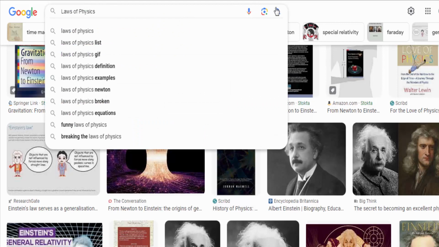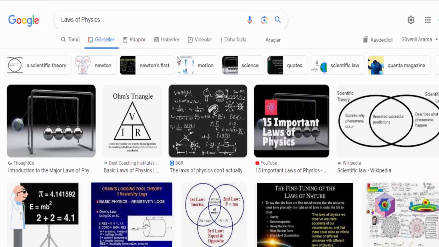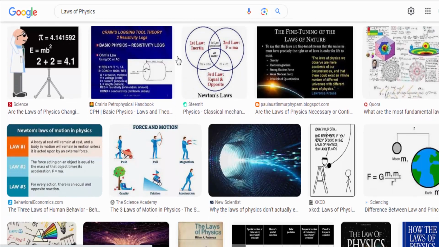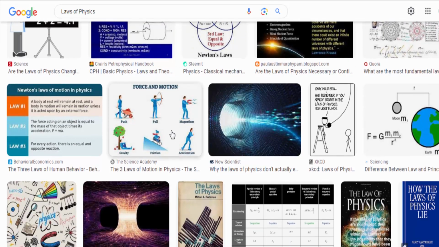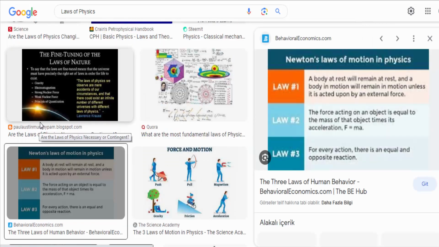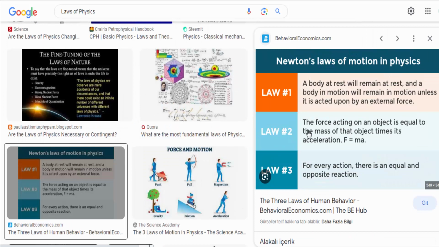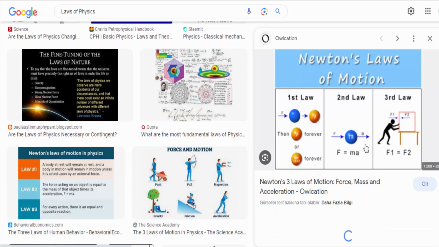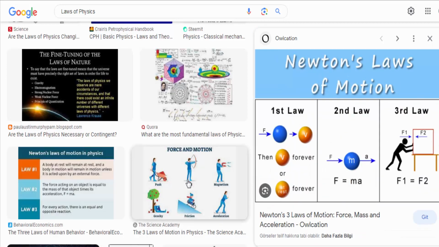A. First law, law of inertia. An object at rest will remain at rest, and an object in motion will continue to move at a constant velocity unless acted upon by an external force. B. Second law, law of acceleration. The rate of change of momentum of an object is directly proportional to the applied force and takes place in the direction in which the force acts. C. Third law, law of action and reaction. For every action, there is an equal and opposite reaction.